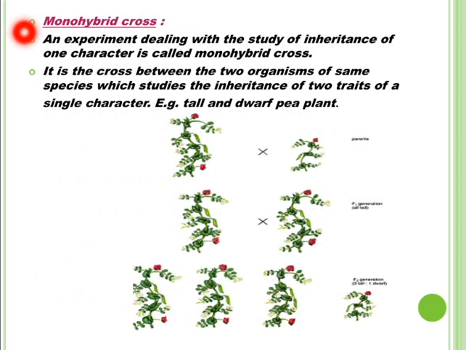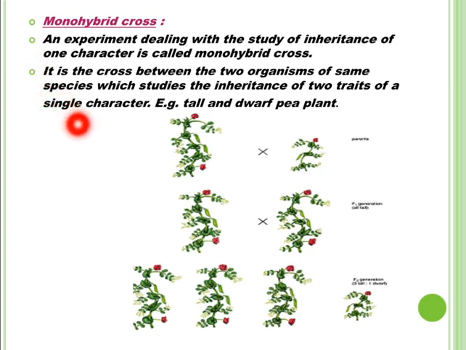Now let us study the first experiment of inheritance conducted by Mendel by taking two traits of a single character. Mono means single, hybrid means heterozygous condition: monohybrid cross. An experiment dealing with the study of inheritance of one character is called a monohybrid cross.